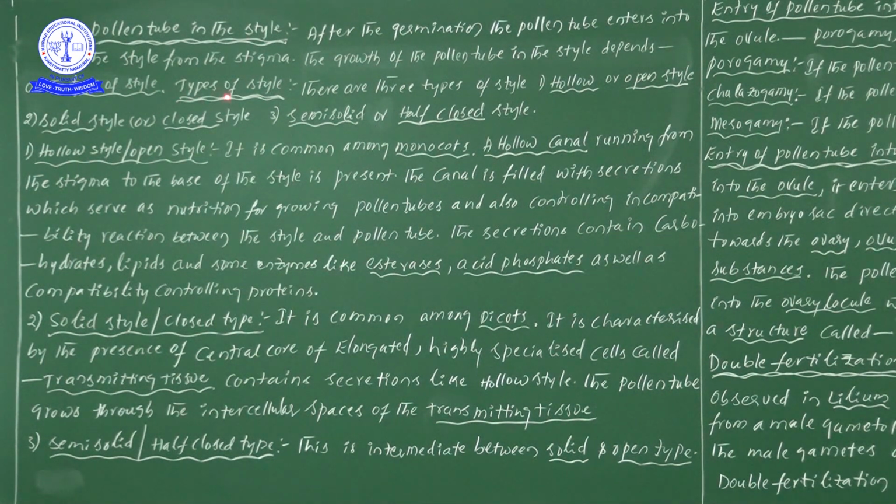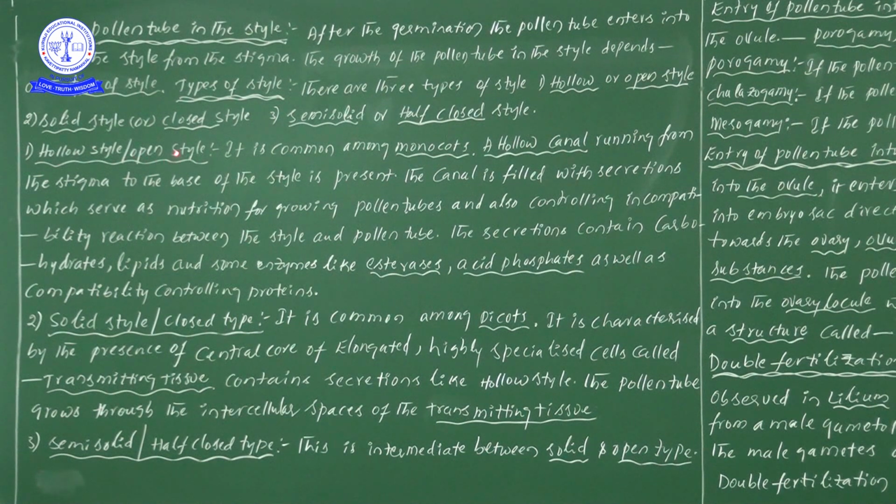Now, there are three types of styles. The first one is holo type, or open style. The second one is solid style, or closed style. And the third one is semi-solid, or half-closed style. So the first one is holo style or open style.